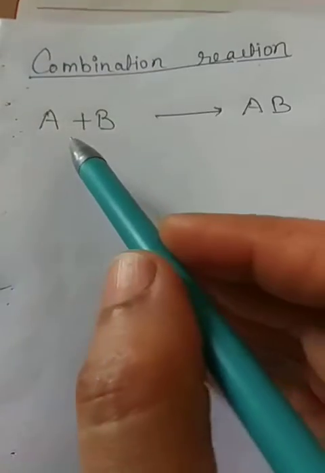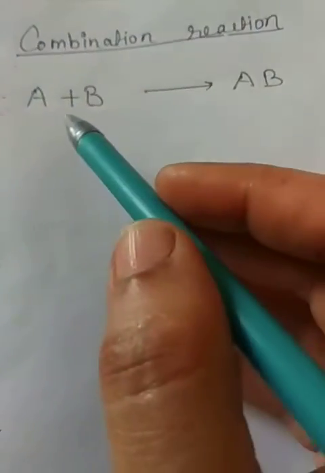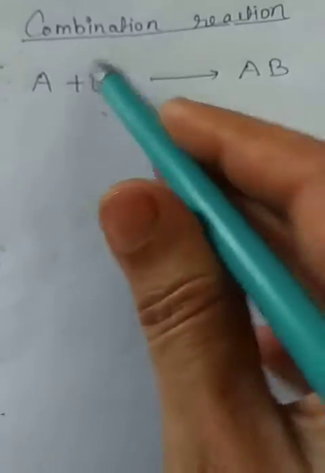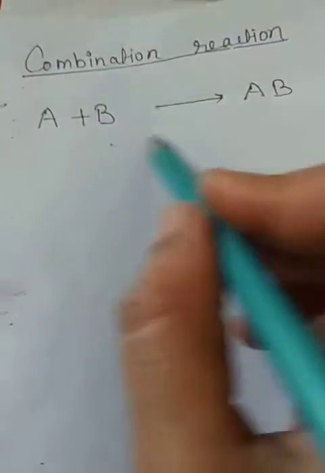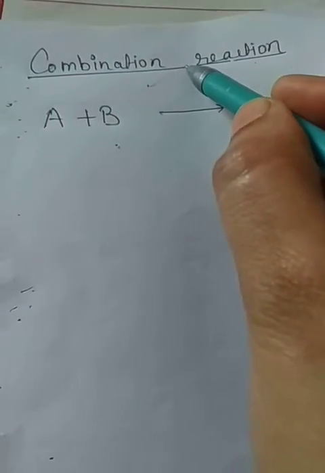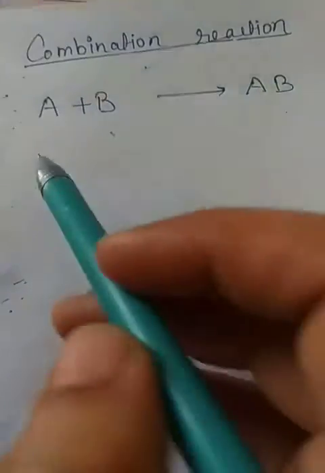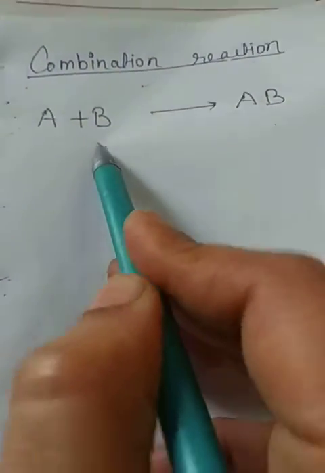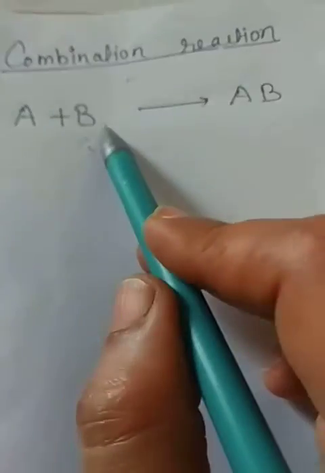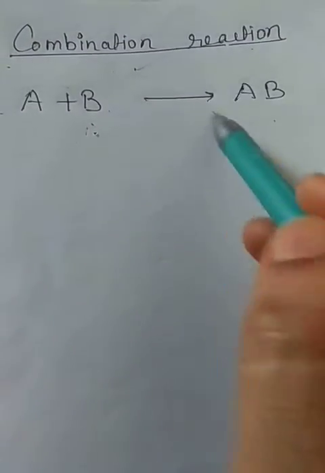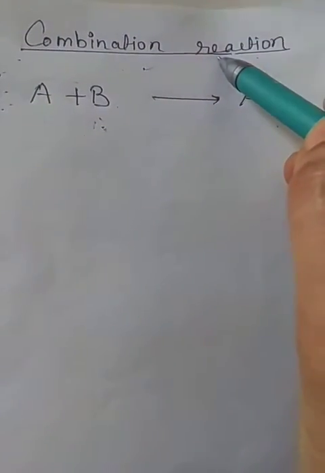When two or more substances or elements combine to form a single product, the reaction is called a combination reaction. When two or more elements or compounds combine to form a single product, the reaction is called a combination reaction.